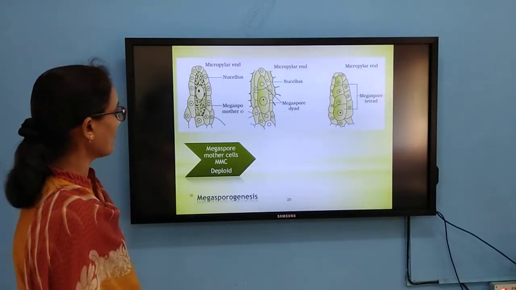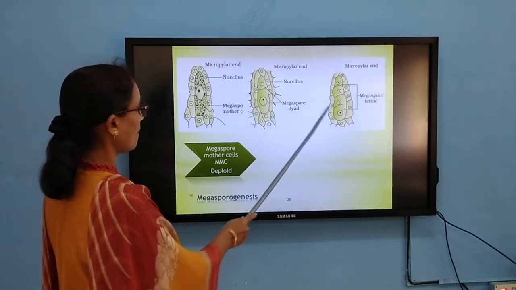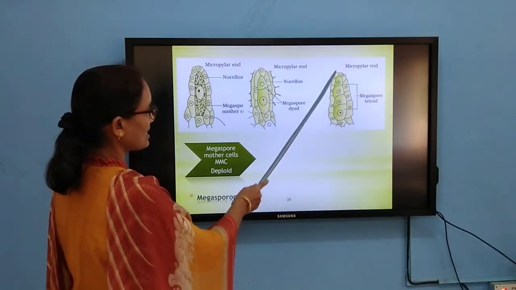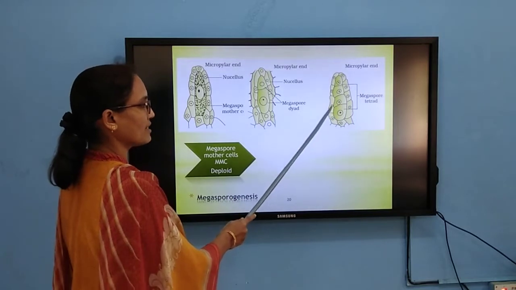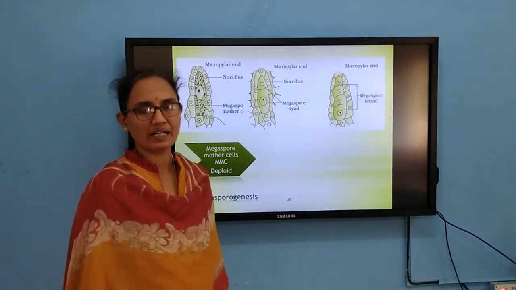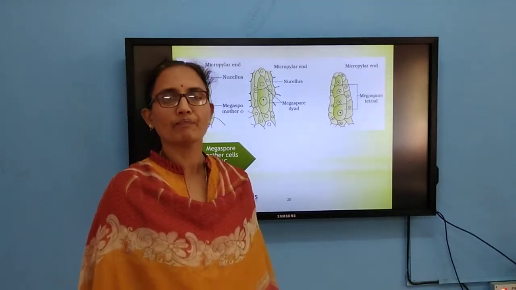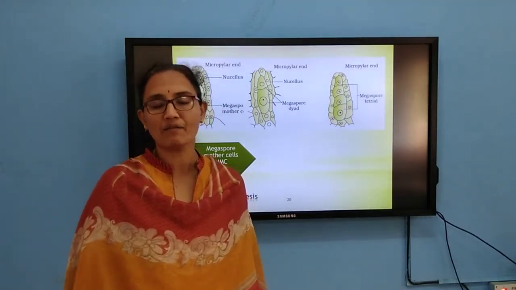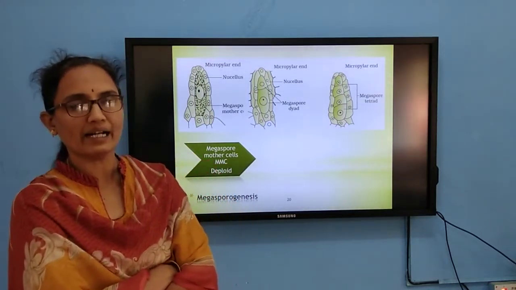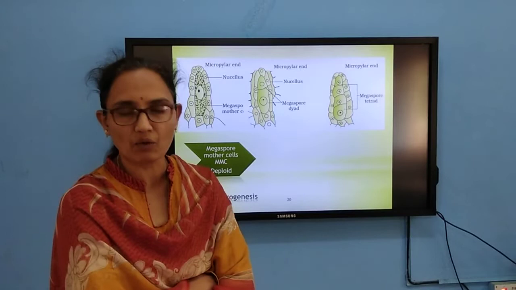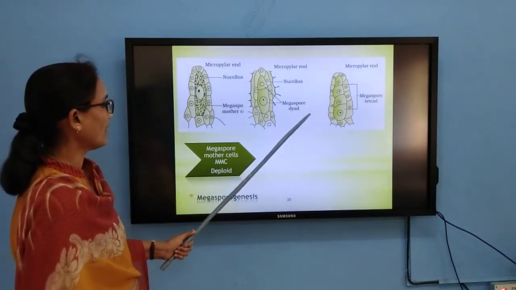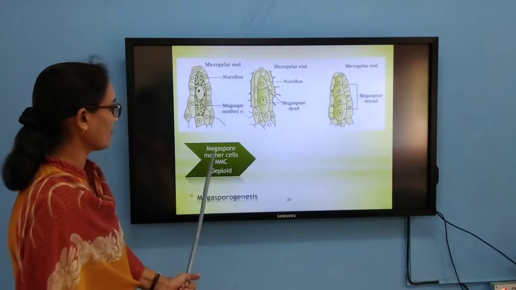This megaspore mother cell undergoes division to form the megaspore tetrad. Out of 4 megaspores, 3 will degenerate, only one is going to become functional. No doubt whatsoever, if it is a sporogenous or reproductive tissue, it definitely has to undergo meiotic division. Usually the megaspore mother cells are diploid.